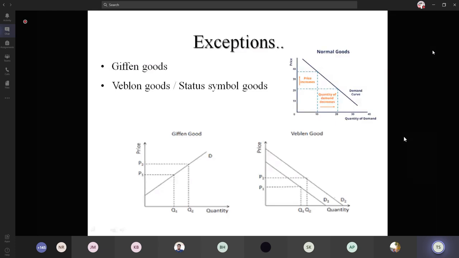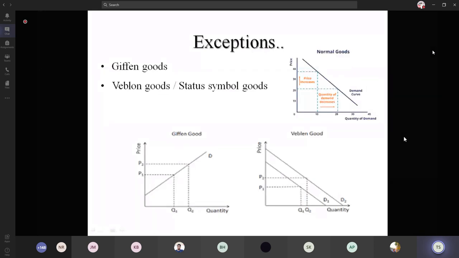Here also in the Veblen good, when the price increases, the quantity demanded also increases, but the demand curve shifts to the other one. In normal goods, there is a movement along the same demand curve. In the Veblen commodity, when the price increases, the quantity demanded also increases, but the demand curve shifts to the right. When the demand curve shifts to the right, it refers to higher prices and higher quantity of commodities. And this will be clear.